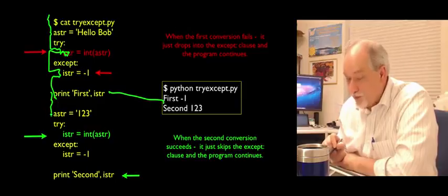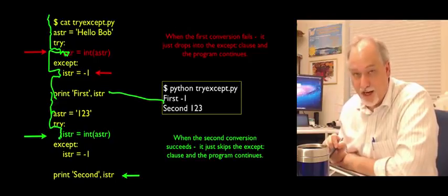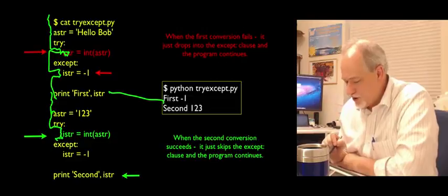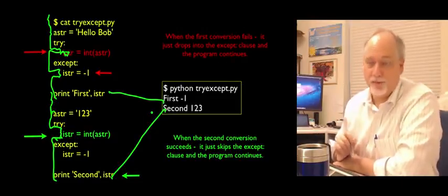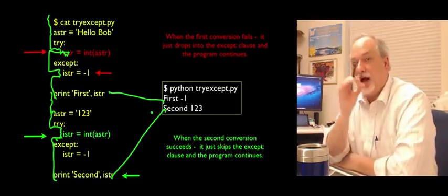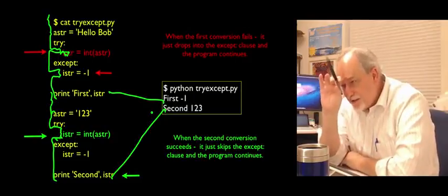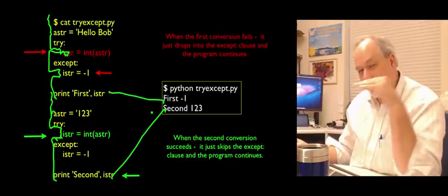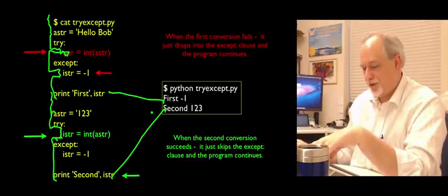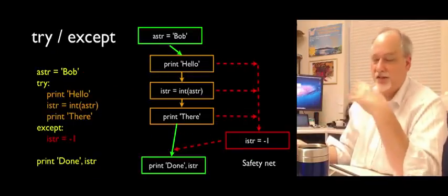Then it sets the string to 1, 2, 3, not 123, but 1, 2, 3 is a string. It takes out an insurance policy. This time it works, and that puts in istr 123, so we don't run the except code, and so out comes the second 1, 2, 3. Okay, so the try is take out insurance on this little bit of code, and if it fails, run this alternate code. If not, skip the alternate code. So it's kind of a conditional.